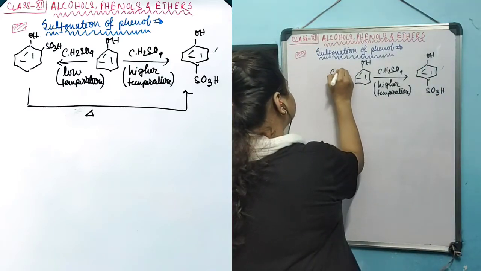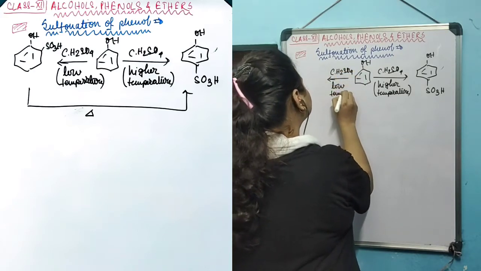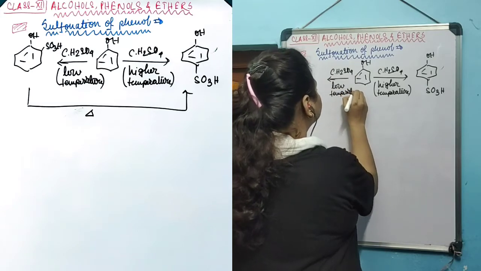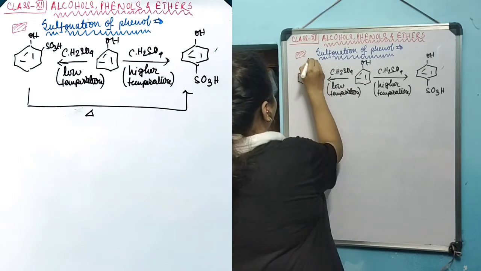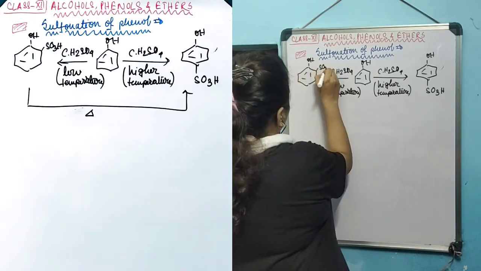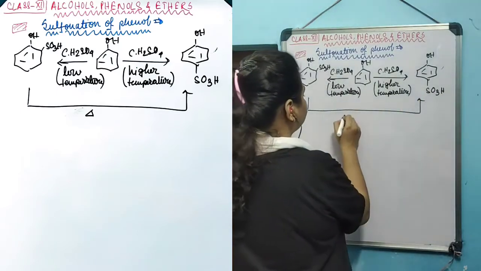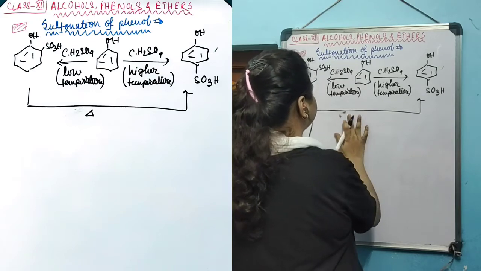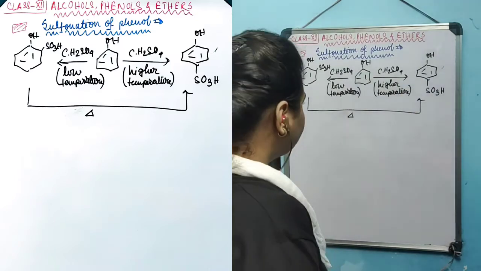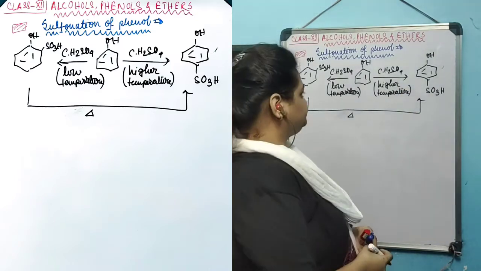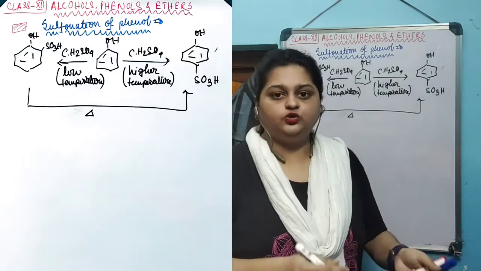But when it is subjected to sulfonation at lower temperature, then orthosulfonated product is formed in the predominant amount. But this orthosulfonated product is transformed to para if the temperature is increased. If we keep on heating, then it is transformed into this parasulfonated product. That's how sulfonation of phenol is done at two different temperatures.